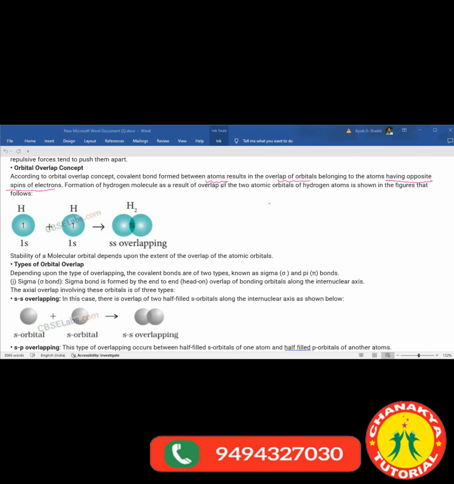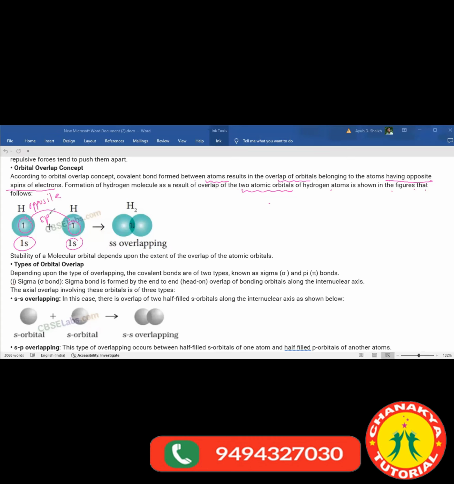Listen carefully first. The formation of the hydrogen molecule is a result of the overlap of two atomic orbitals of the hydrogen atoms, as shown in the figure. Opposite spin means the direction of the electron matters. This is a hydrogen, it has a 1s orbital. This is also a hydrogen with a 1s orbital. These two orbitals can overlap when the electrons present inside them have opposite spin.